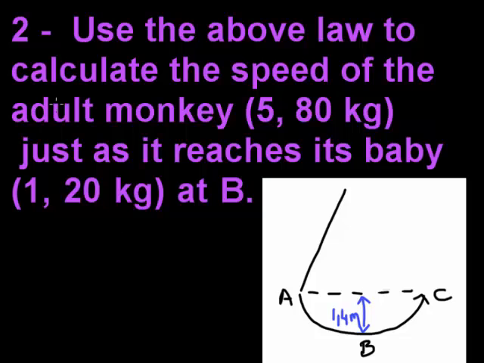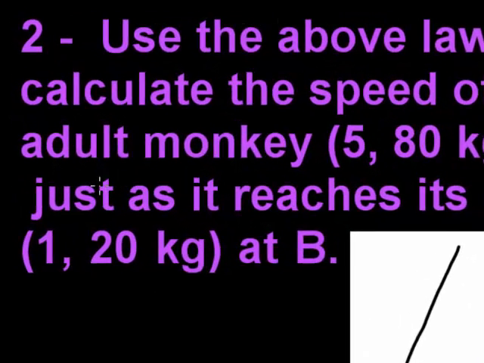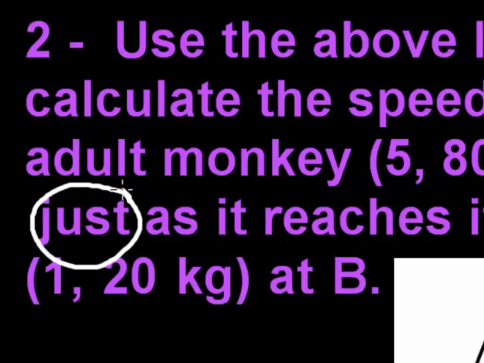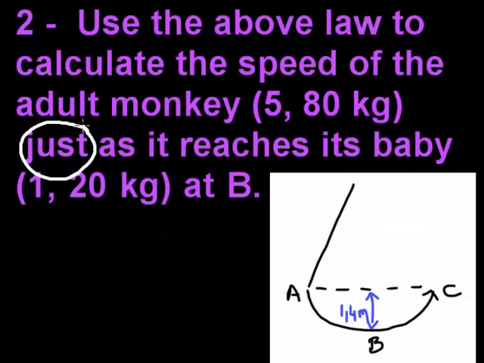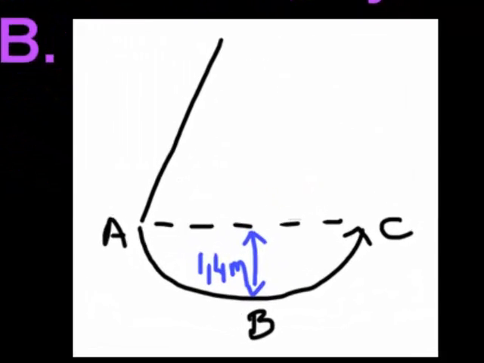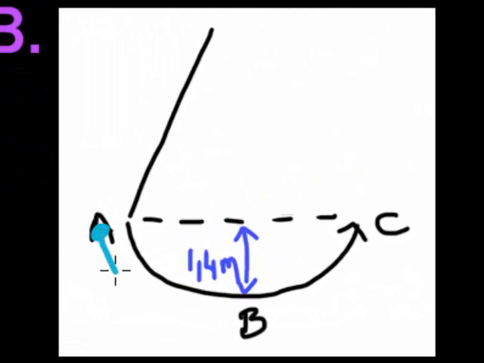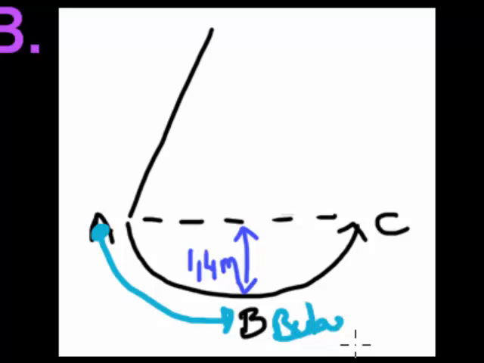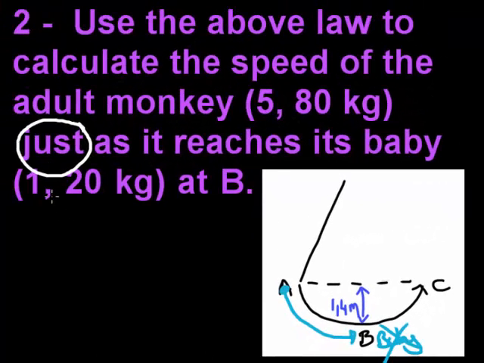They say to calculate the speed of the monkey just as it reaches its baby. That means it has not picked up its baby yet. It is only the monkey itself swinging from point A to point B, and therefore the mass is still 5,8 kilograms. So the baby's mass of 1,2 kilograms you can ignore for this calculation.